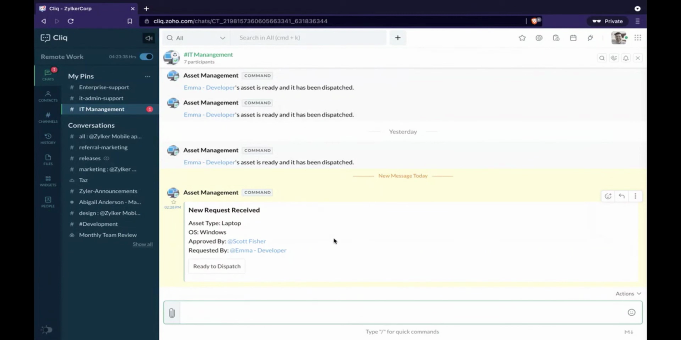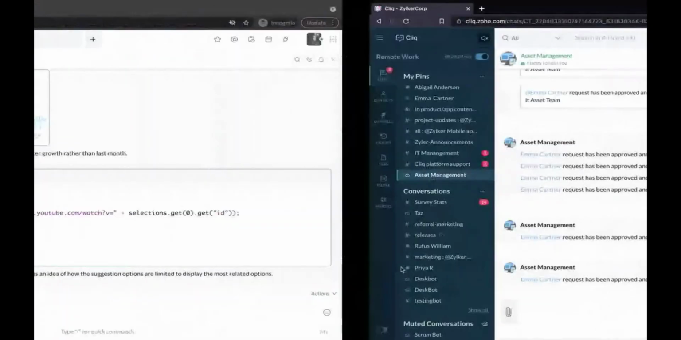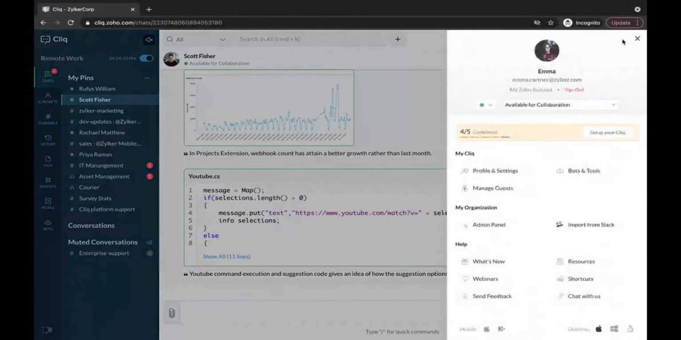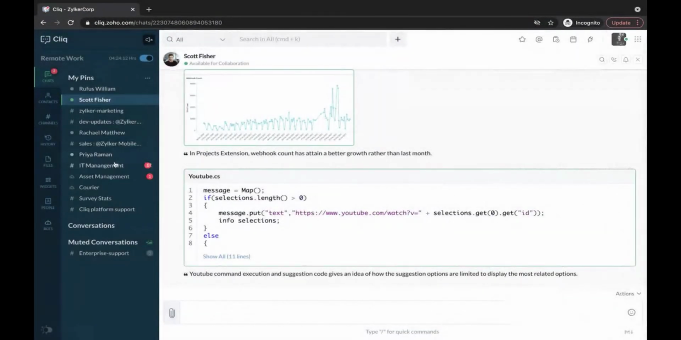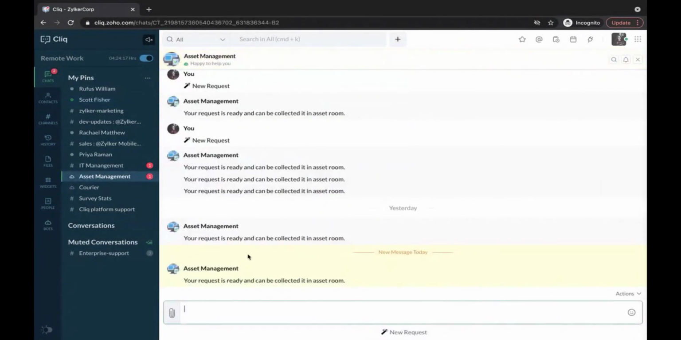So once the asset is available, Ryan would say that the asset is ready to be dispatched. Let me click ready to dispatch. Now the asset is ready and it is ready to be dispatched. Now Emma has to be notified to come and collect it, right? So what would happen is Emma, the person who raised the request, would receive a notification again via her asset management bot stating that the request is ready and it can be collected from the pit stop.